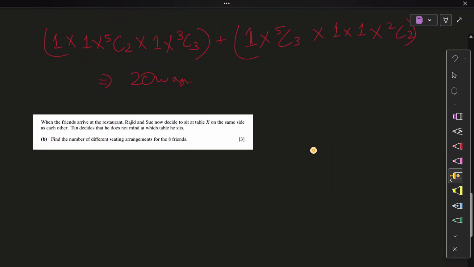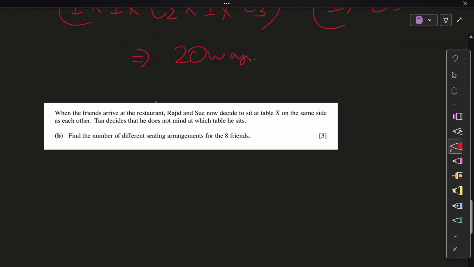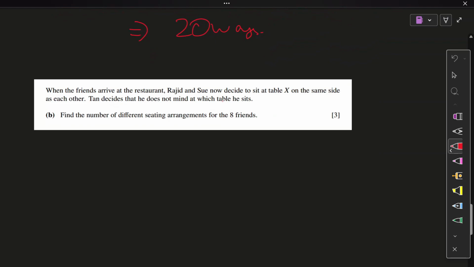Moving on. Here we go. Now, when the friends arrive at the restaurant, Rajan and Sue now decide to sit at table X on the same side. Okay, so Rajan and Sue want to sit on table X. Let's make it X, Rajat and Sue on the same side as each other. Okay, so there are two sides, this above and below. I'm positioning them here for now. This is your second side.